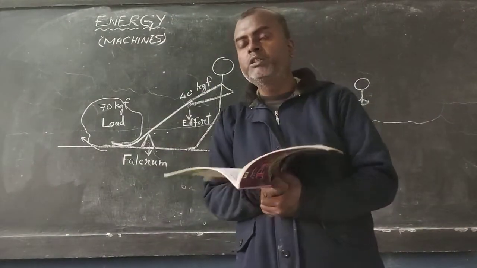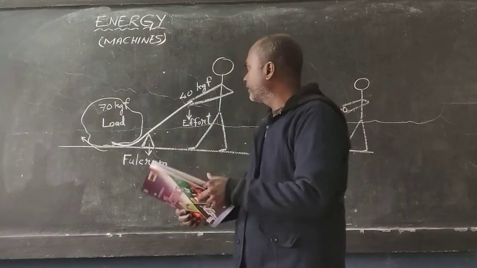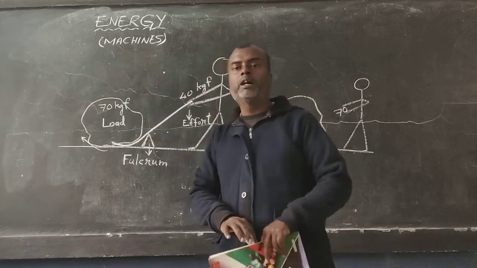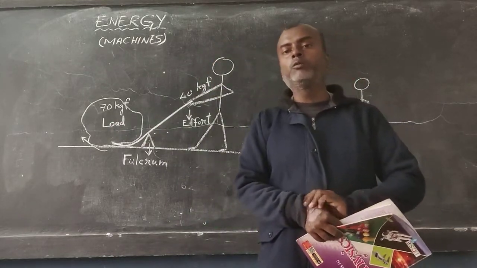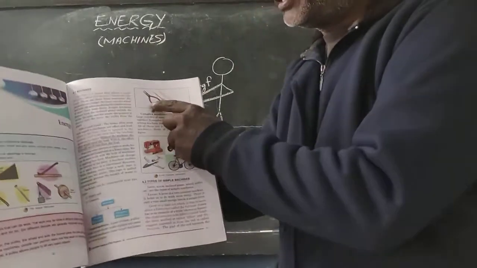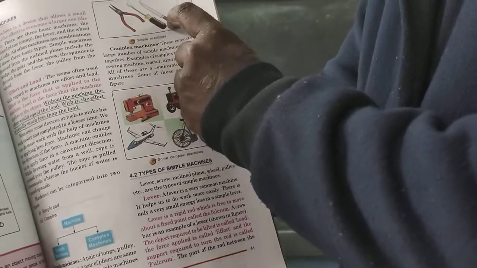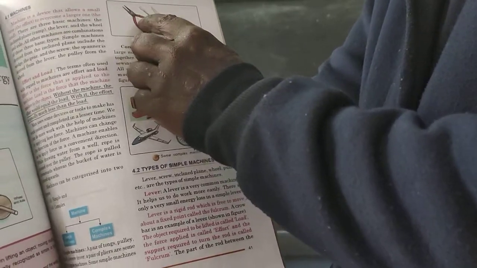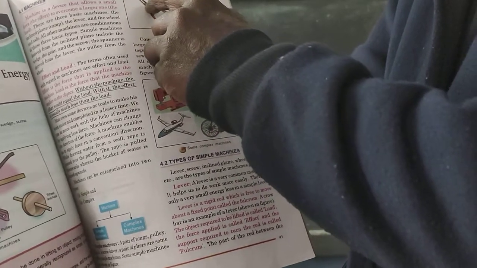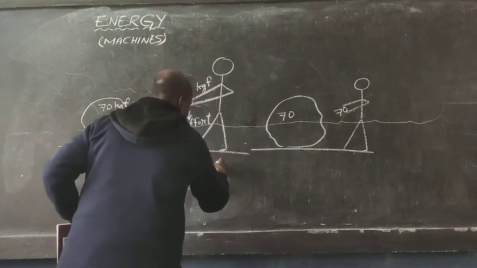Okay, so those machines which have very few spare parts or only one spare part, like the stick. This is just one long stick. One part is there only. So only one spare part. Or say here, this diagram. You can see pliers, screwdriver, a knife. This plier is made up of this one part and this one part, and in the middle there is a screw. Okay. See, let me draw.